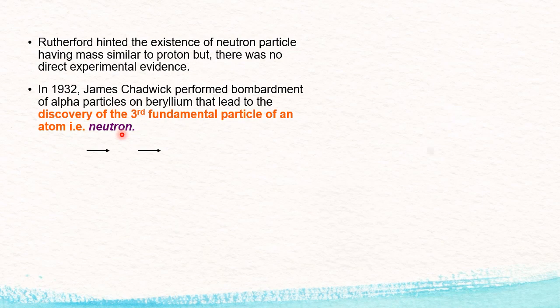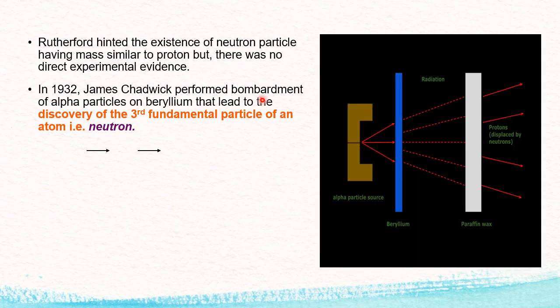This is the experimental setup. Alpha particles are bombarded on the beryllium, and then via paraffin wax it is sent, then on this side neutron was detected. This you are going to learn in nuclear physics in the higher class, BSc or MSc.